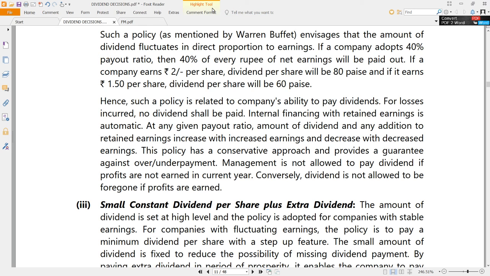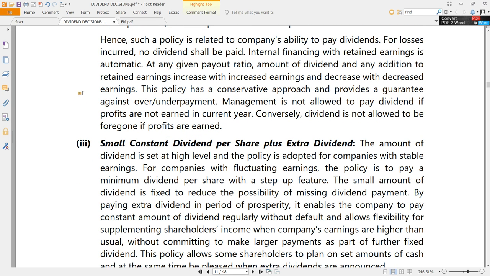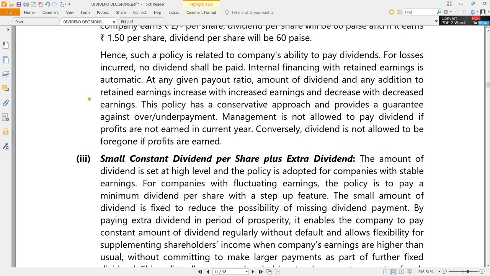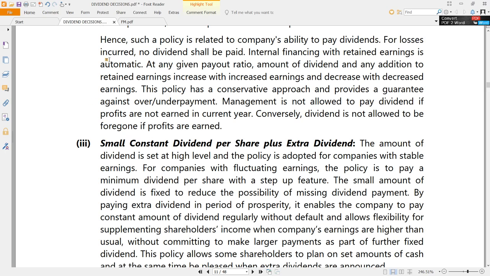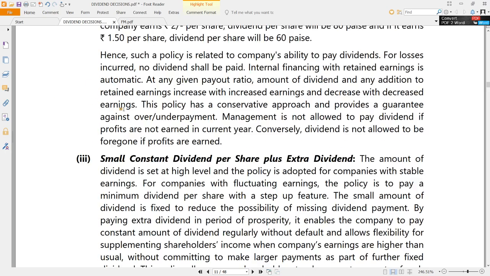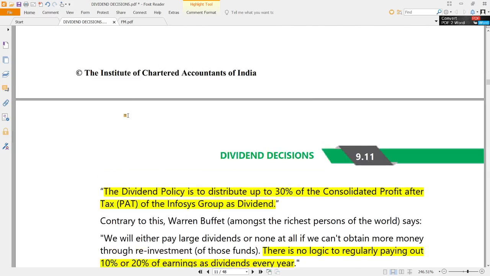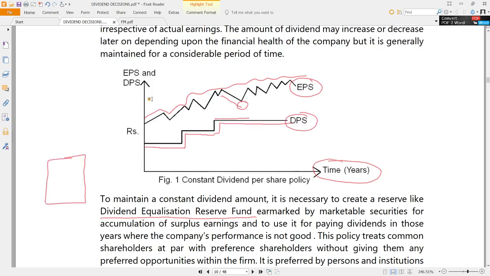People like Warren Buffett, they are investors. We cannot say those are people who are running the companies as such. So when their business itself is investment, they don't want the money to be distributed as dividend. They want that to be invested further and further so that future growth will be higher. Like that, different types of companies will have different types of policies. So ultimately, depending upon all these factors, the company's dividend policy will be decided.